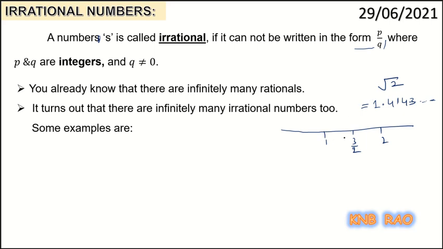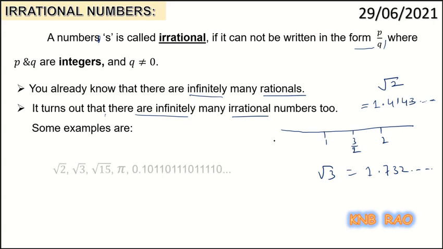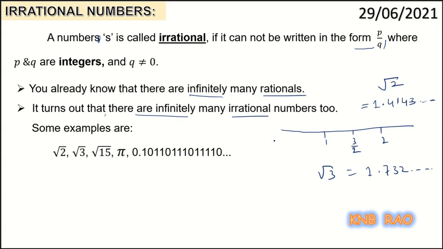So, this exists between 1 and 2, which means I can find so many such numbers. One more is root 3. Even root 3 also lies between 1 and 2, which is 1.732 and so on. So, I can say that just as rationals are infinitely many, similarly irrationals also exist infinitely many on the number line. Okay. So, I have given you examples for irrationals here.